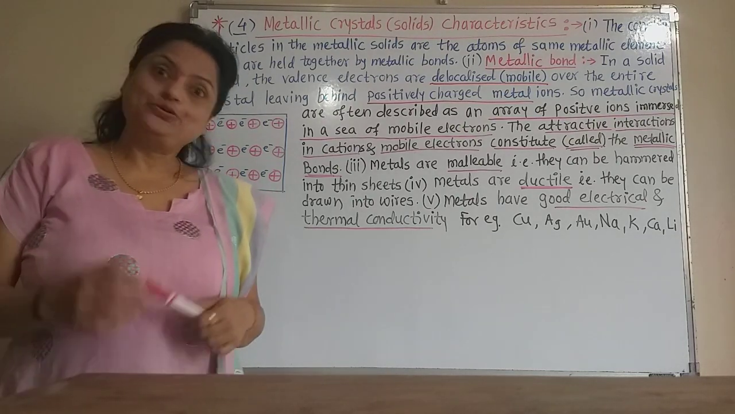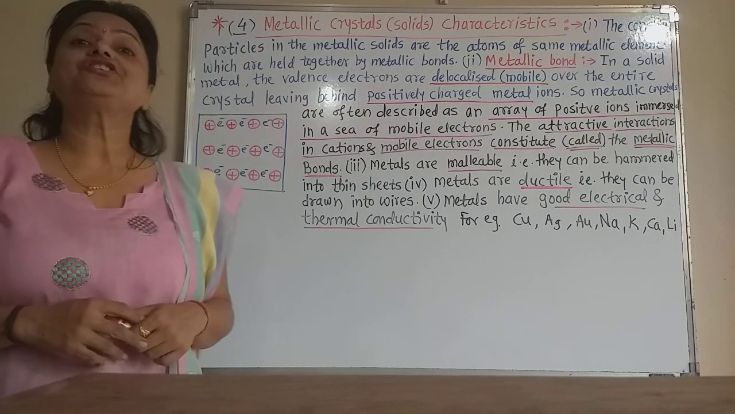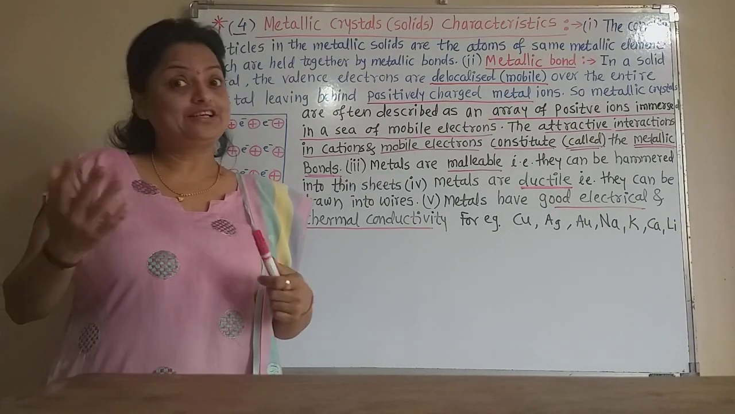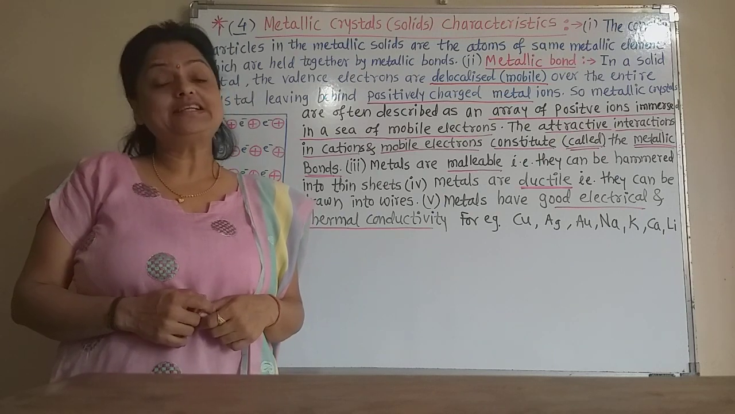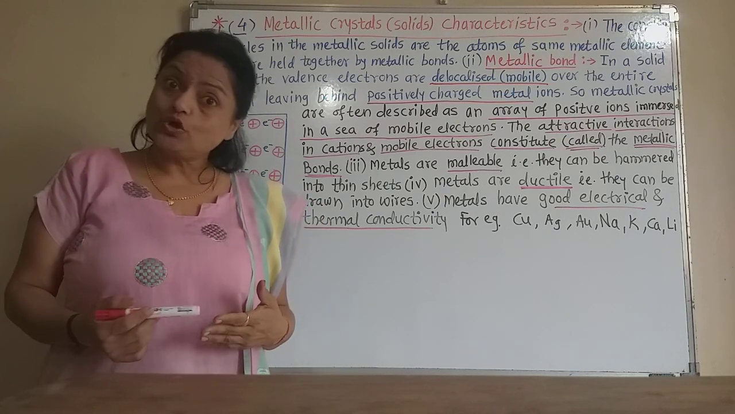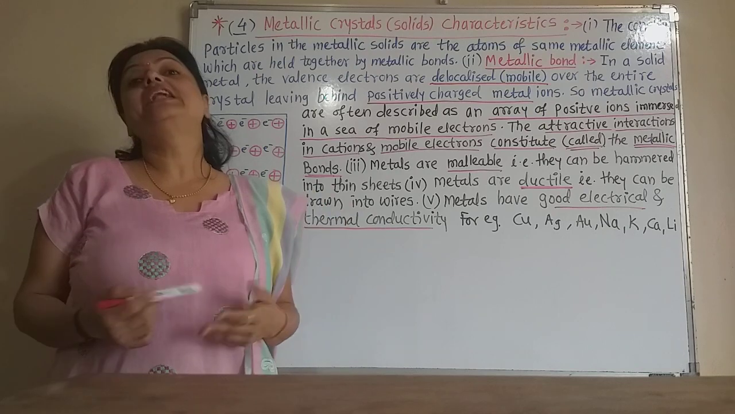Now, student, if you understand the classification of crystalline solids very well, there are four types of crystalline solids: the ionic solid, metallic solid, molecular solid and covalent network solid.